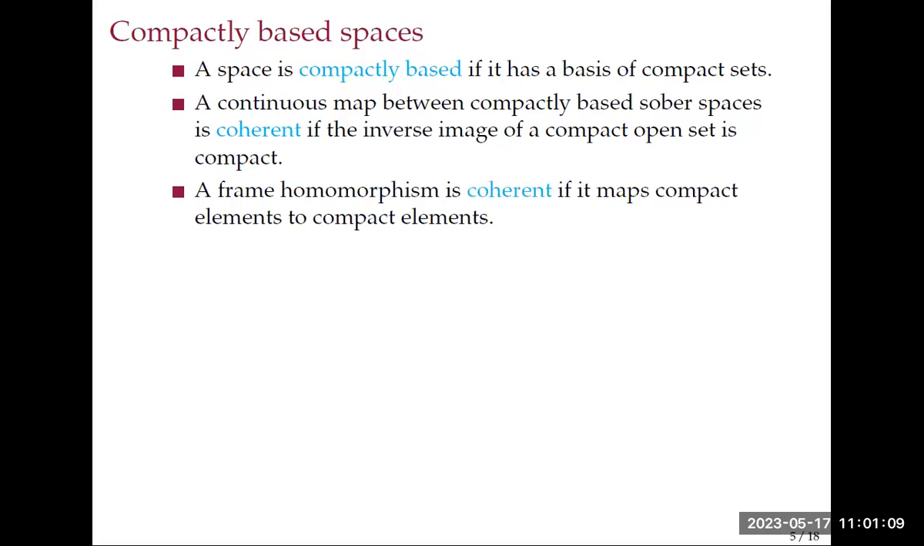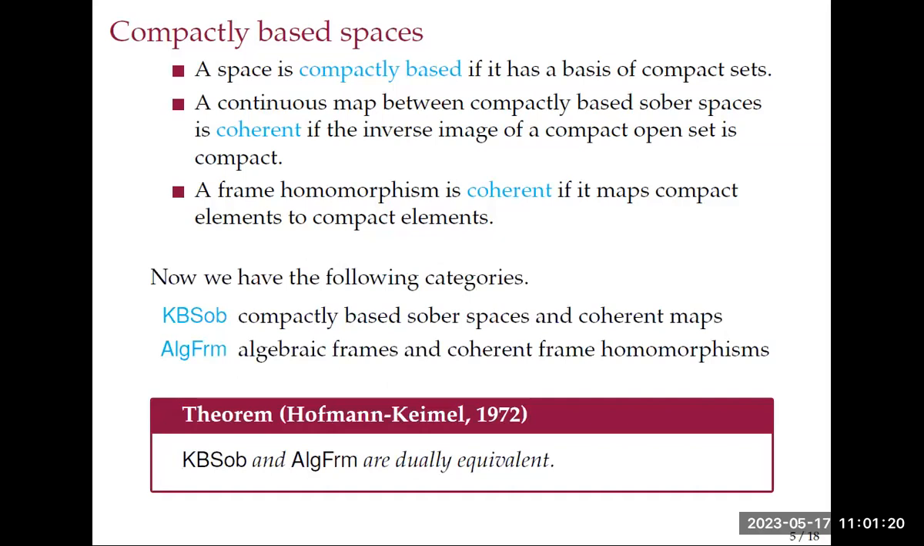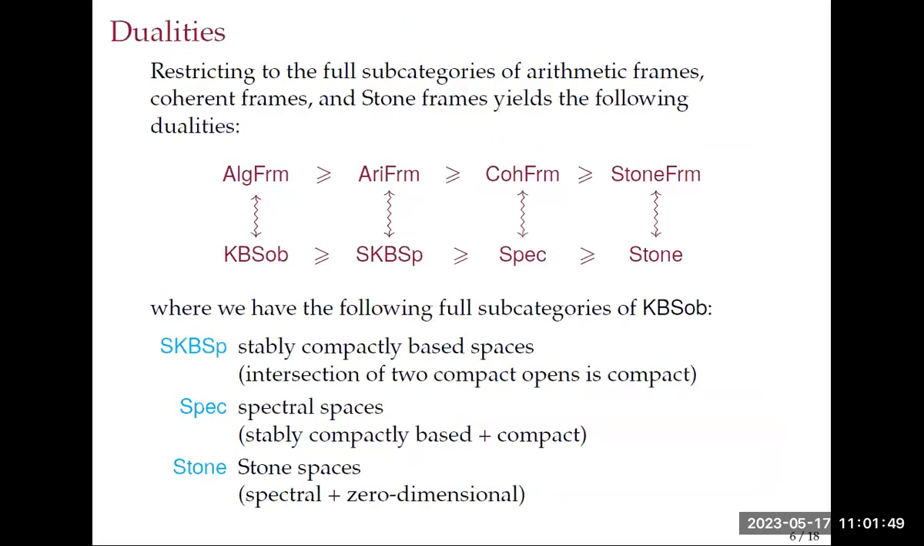And because I just gave the definition of coherent continuous maps, I will add the frame version here: frame homomorphisms are coherent if they map compact elements to compact elements. And then we get this, I think, pretty well-known theorem, but it's also kind of a folklore theorem. This is the first reference we could find. If you take compactly based sober spaces and coherent maps, and algebraic frames and coherent frame homomorphisms, those two categories are dually equivalent, which was shown by Hofmann and Keimel in their memoir from 1972. And you can restrict this to the various subcategories of frames that I mentioned.